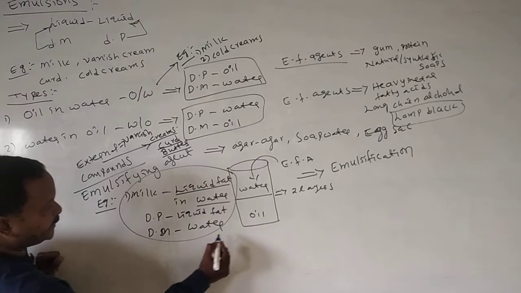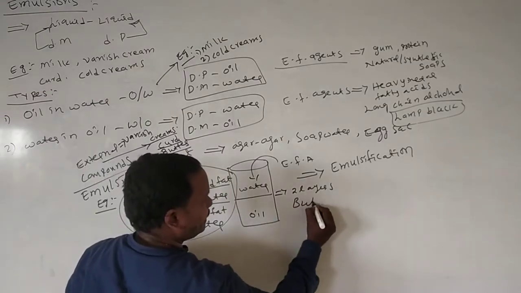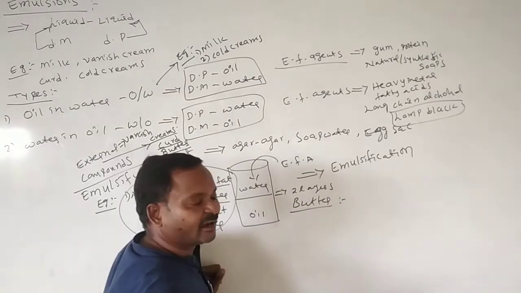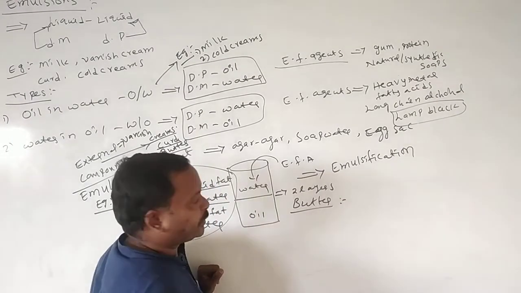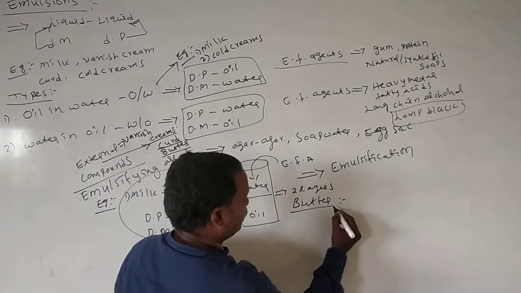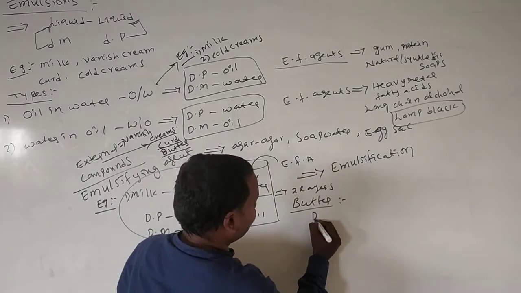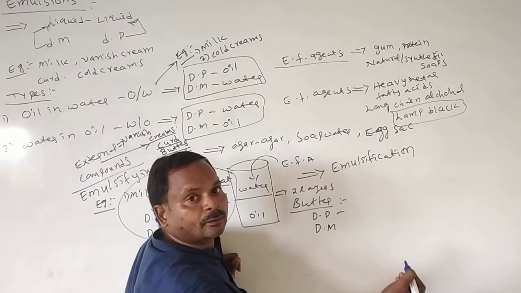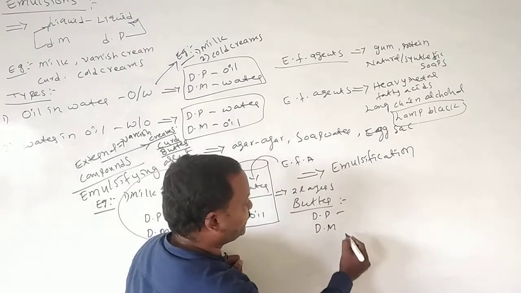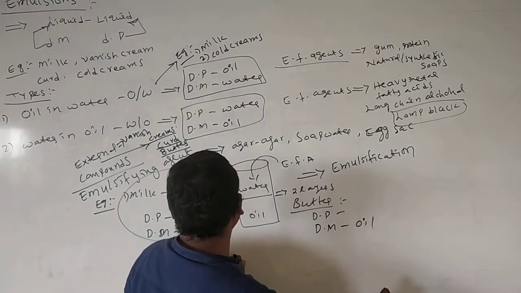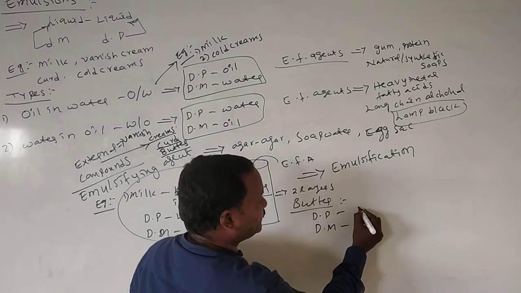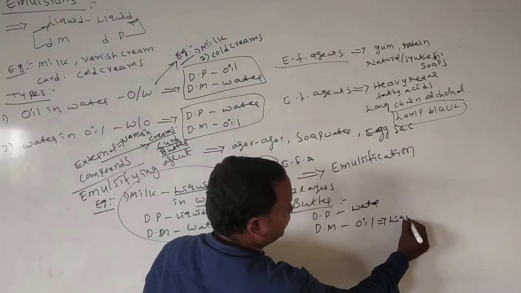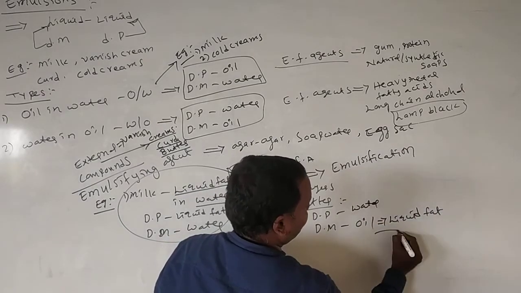Butter means, here I am discussing about butter. Butter is prepared from milk only. It contains liquid fat and water as the dispersed phase and dispersion medium. Butter contains more amount of oil. More amount of oil means oil is the dispersion medium, and here the dispersed phase is the water. Oil means liquid fat.